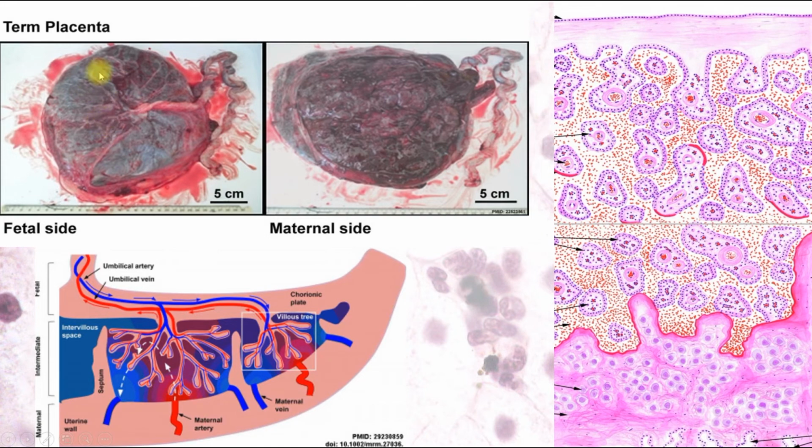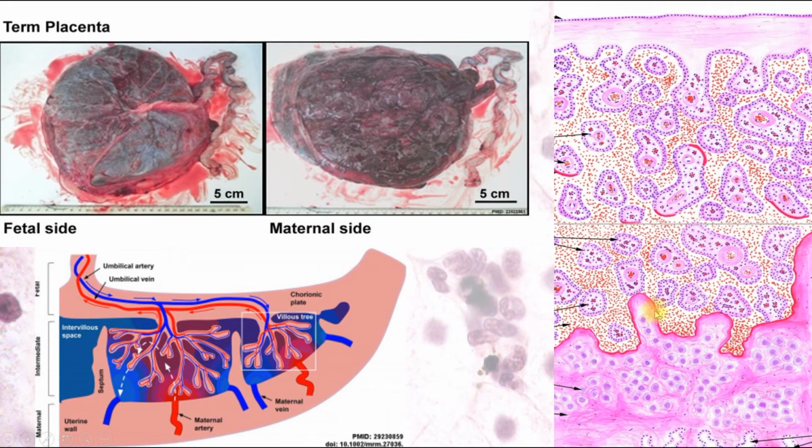Here we can see fetal side, it's smooth because it's covered with amnion, amniotic epithelium, and the maternal side is not smooth. It contains a functional layer of endometrium of mother. And here we can see amniotic epithelium, and there are numerous villi in the fetal side. There are villi and mother's blood which fills the lacuna.